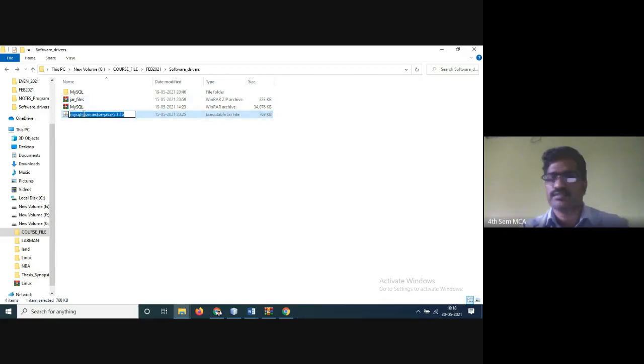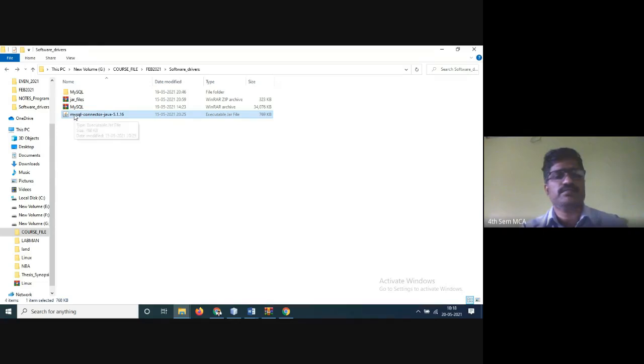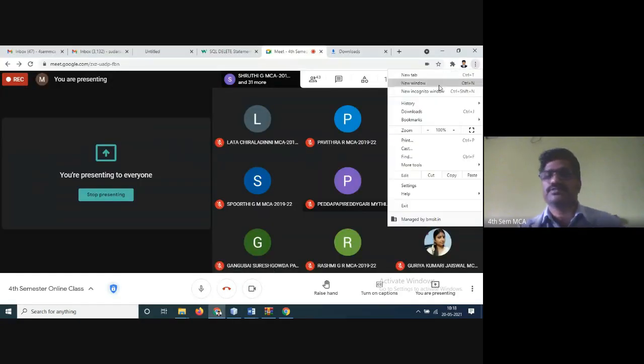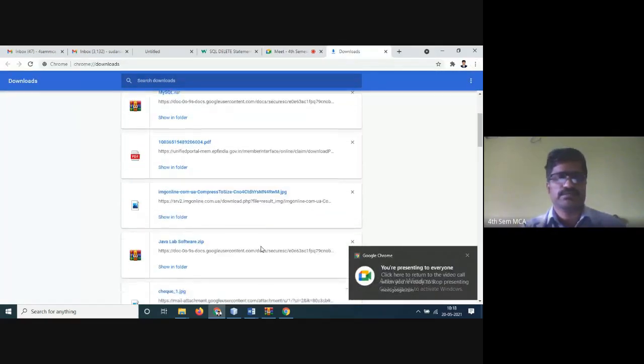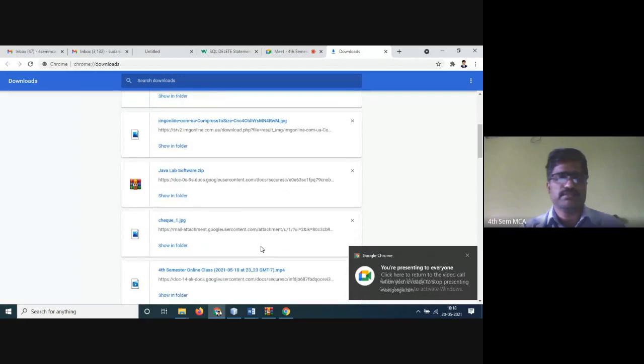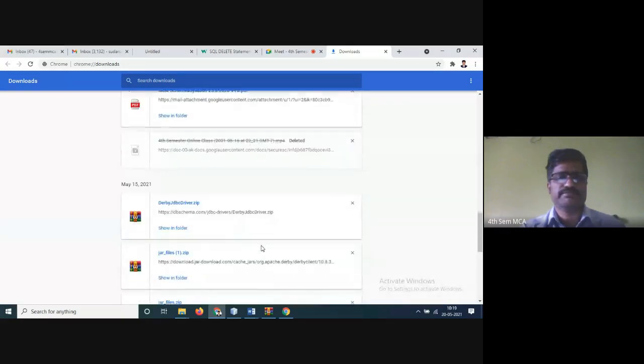So once again, the SQL connector will be available somewhere. Check where the connector is available.